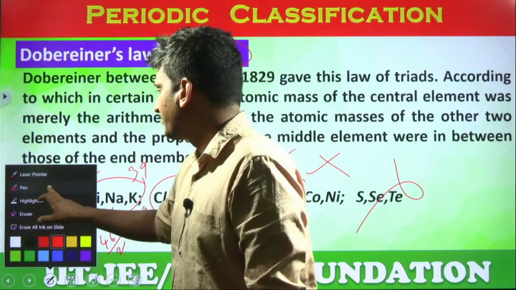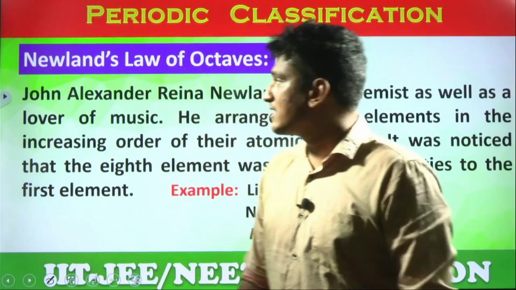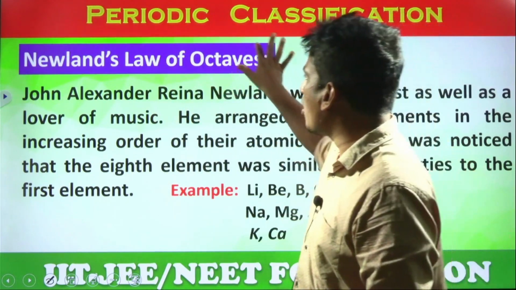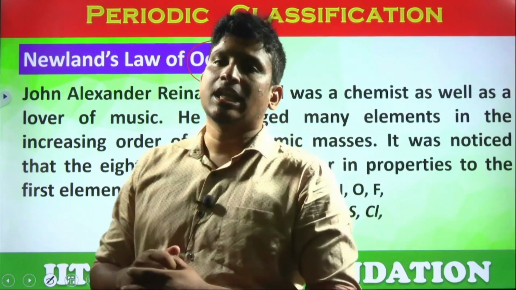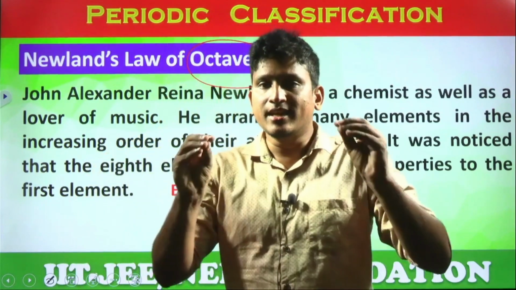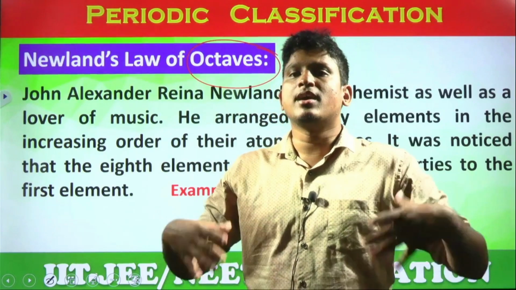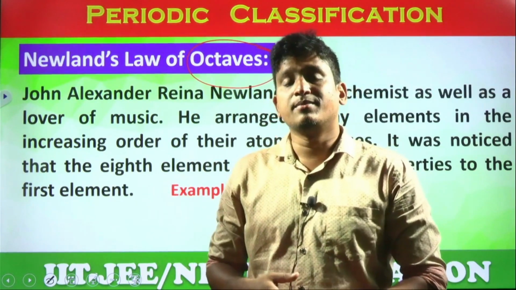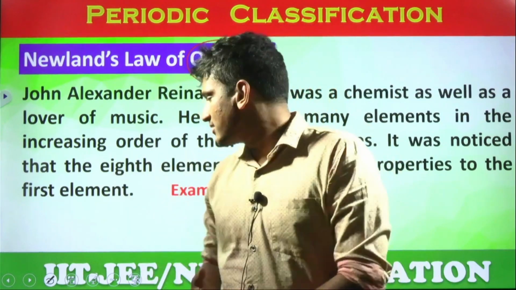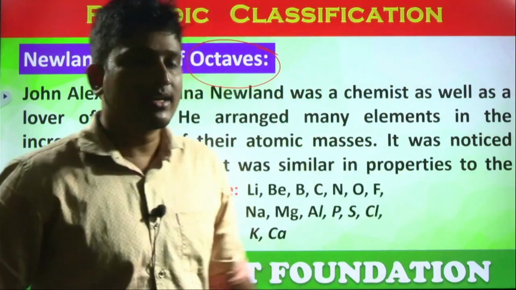Next, the next law is given by Newland, and his classification is called Newland's law of octaves. Oct means what, students? Oct means 8. Newland classified the elements based on increasing order of atomic masses. In the olden times, atomic mass was the main criterion to classify the elements. You can check the elements under Newland's periodic table, students. His periodic table starts from lithium.